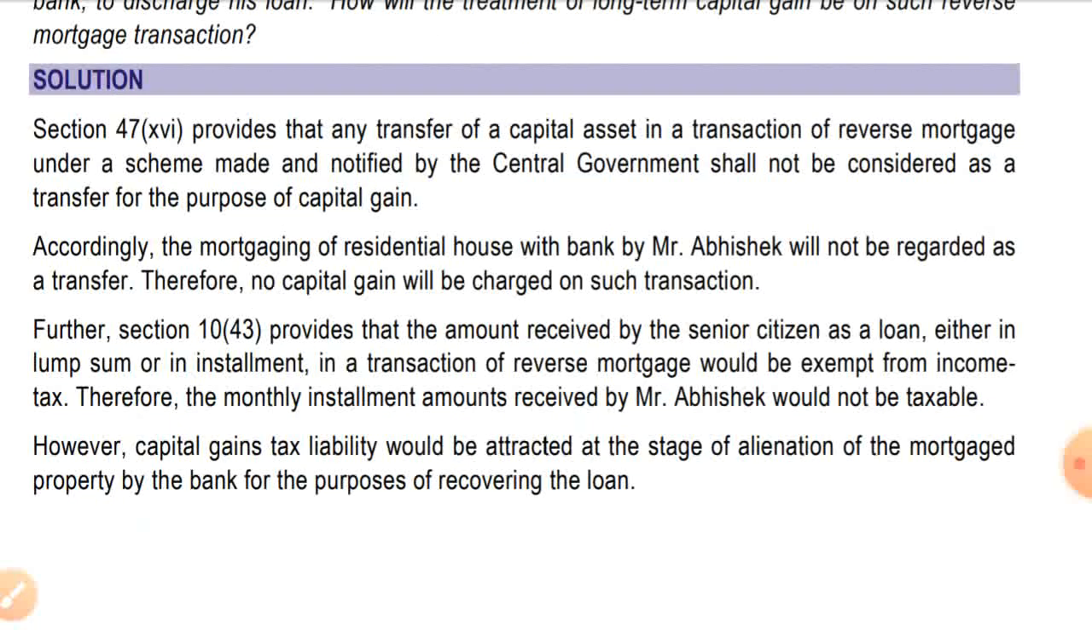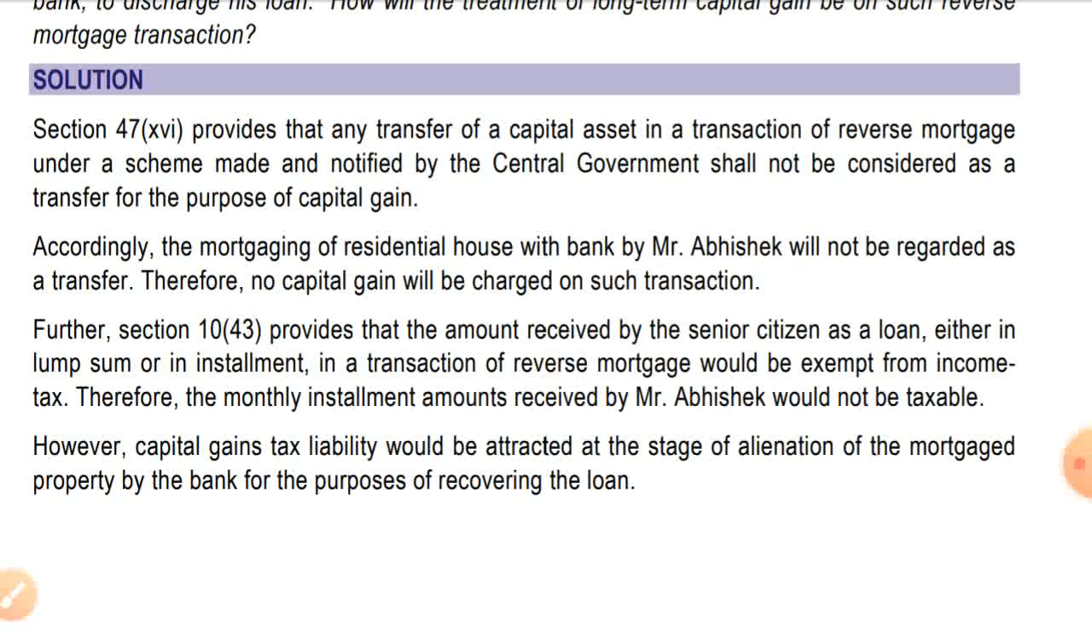Section 47(16) provides that any transfer of capital assets in a transaction of reverse mortgage under a scheme made and notified by the central government shall not be considered a transfer for the purpose of capital gain. Accordingly, the mortgaging of the residential house with a bank by Mr. Abhishek will not be regarded as a transfer. Therefore, no capital gain will be charged on such a transaction.